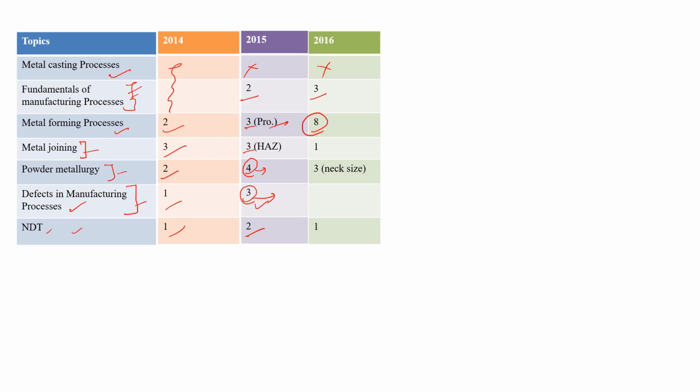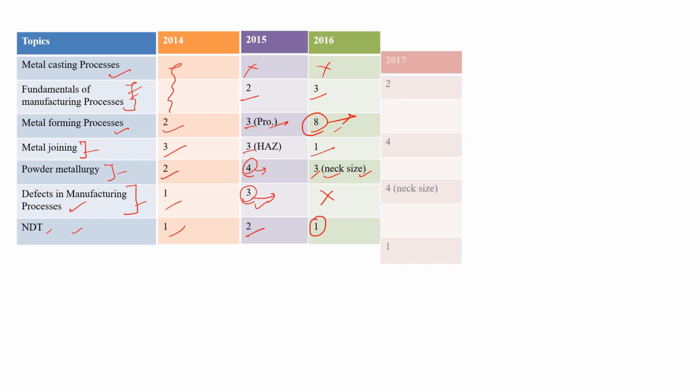forming process 8 marks. So this was very high. They asked questions from the metal forming process, and mostly from rolling and forging itself. Metal joining was 1 mark, powder metallurgy 3 marks, and they introduced a new type of question, that was finding of neck size. This is a very important question, neck size question. Defects, there were no questions, 1 mark question from NDT.